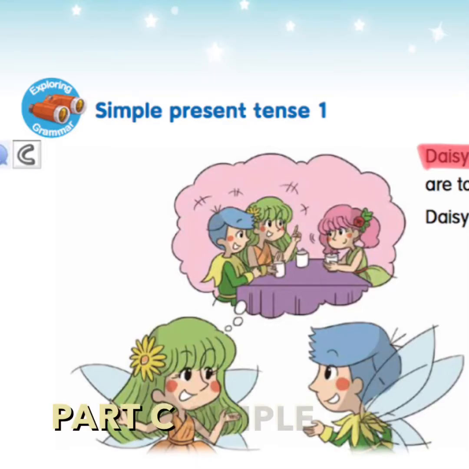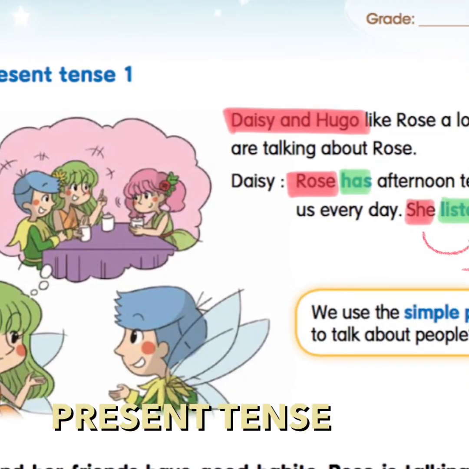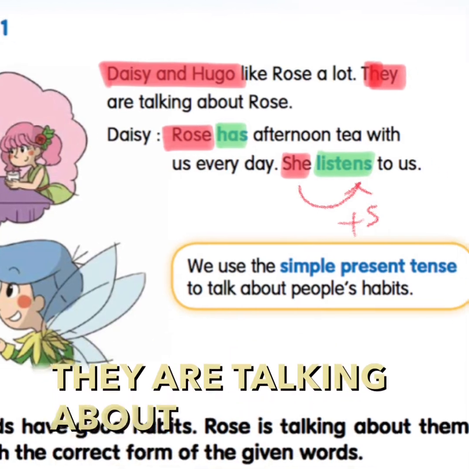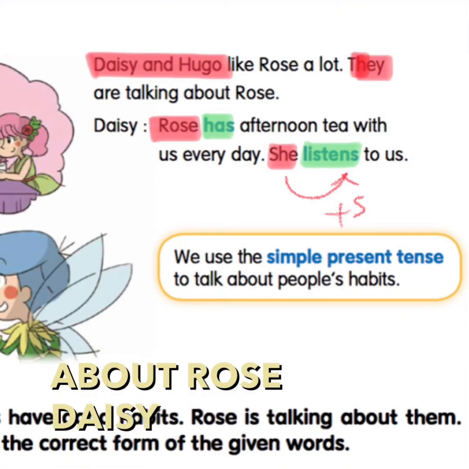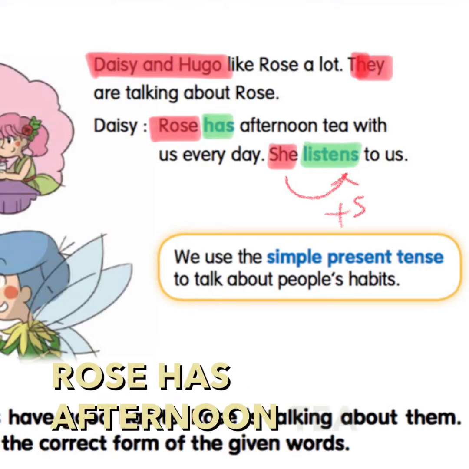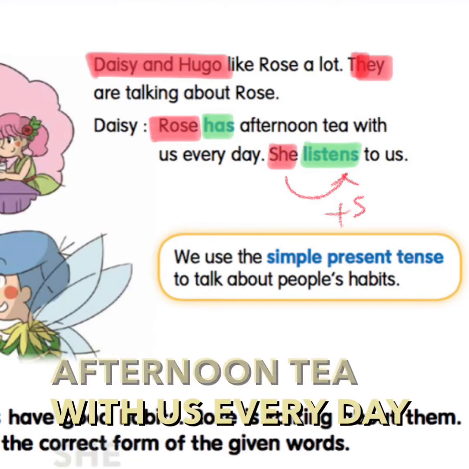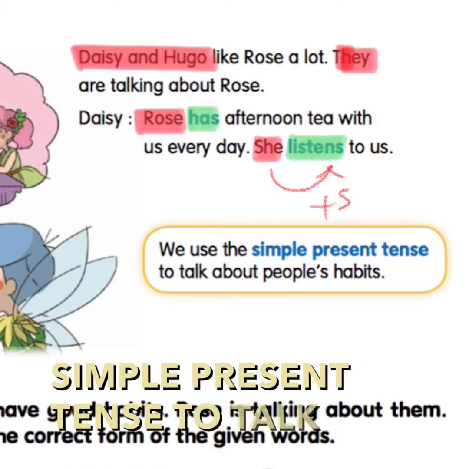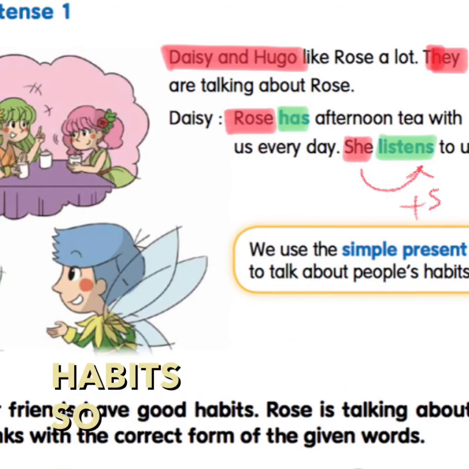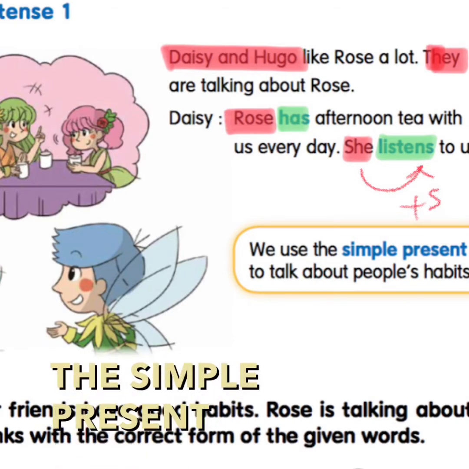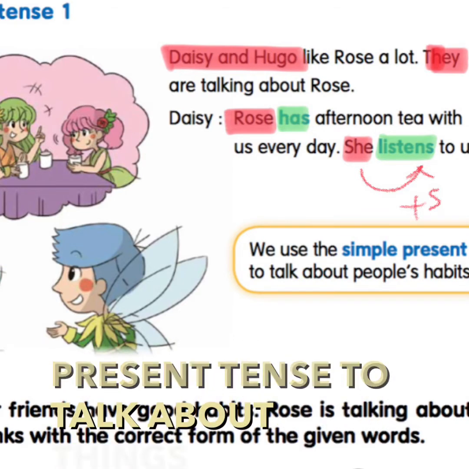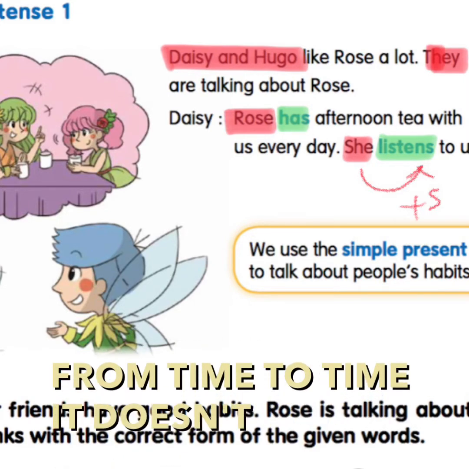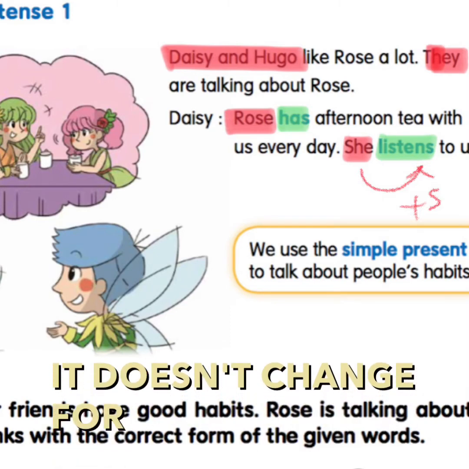Part C. Simple present tense. Daisy and Hugo like Rose a lot. They are talking about Rose. Daisy: Rose has afternoon tea with us every day. She listens to us. We use the simple present tense to talk about people's habits. So we use the simple present tense to talk about things that happen from time to time. It doesn't change for a while.